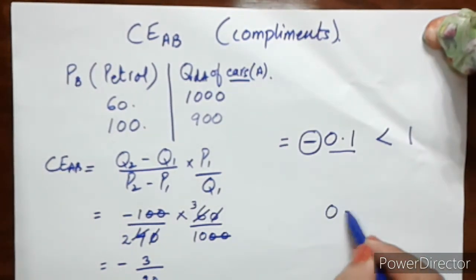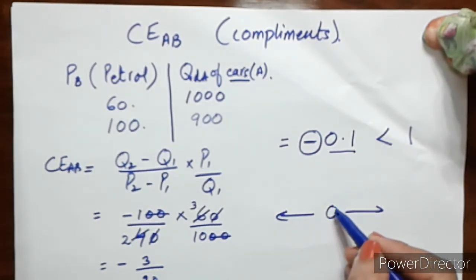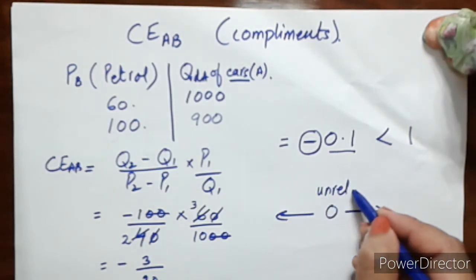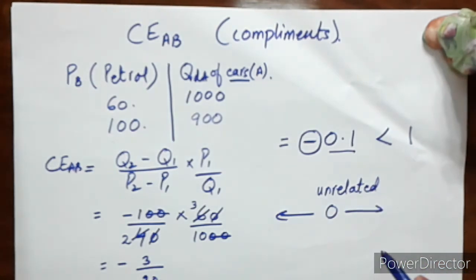I can give you this simple diagram. If the value of cross elasticity comes 0, it may happen sometimes you get a question and your answer is 0 and you are asked to interpret it. You may say that these two commodities are totally unrelated to each other, they are neither substitutes, nor complements.